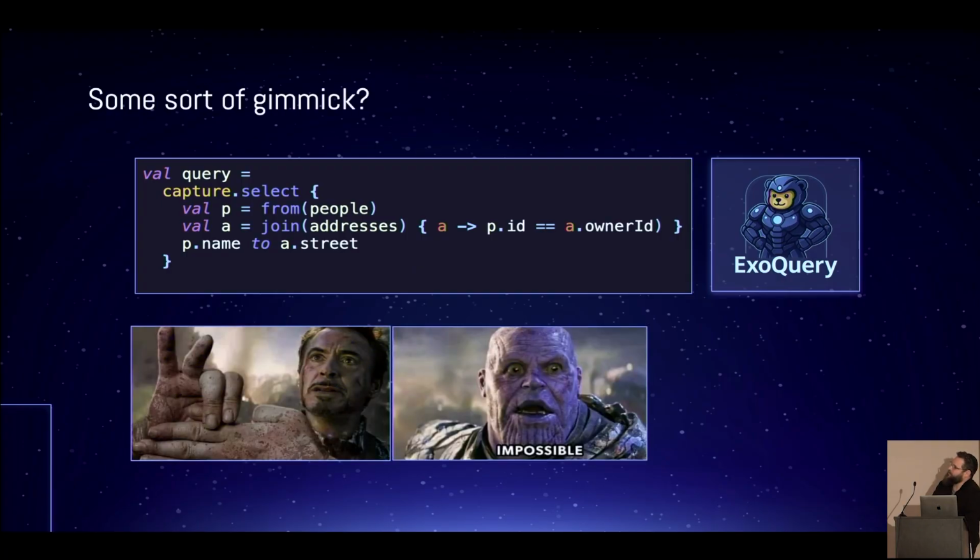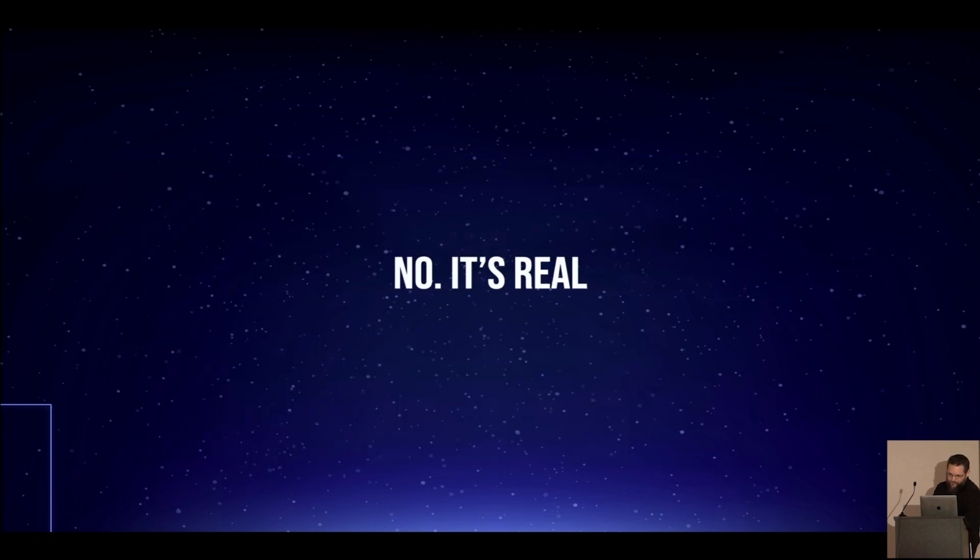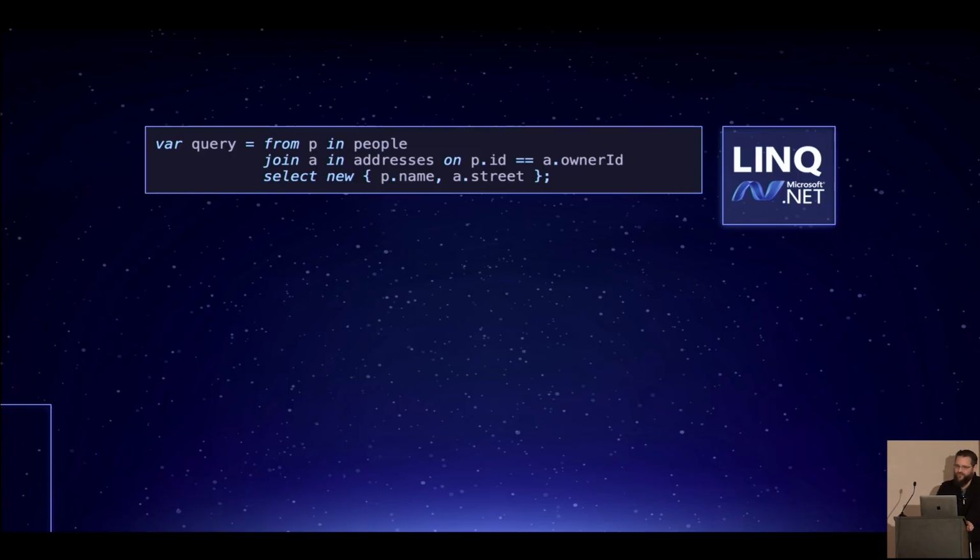Now, you might ask, is this some kind of gimmick? What is this thing that I just create some values from and select things from? What is this exactly? If you're familiar with direct style, you know where I'm going, but bear with me, there is a lot of thought put into this. This is a system that is as real as Microsoft LINQ.